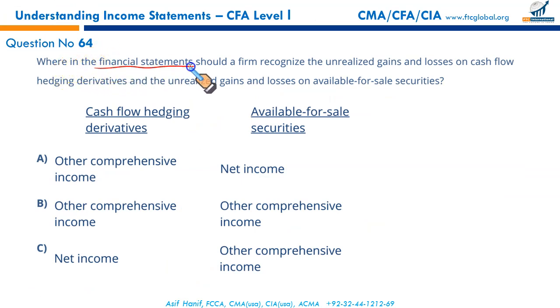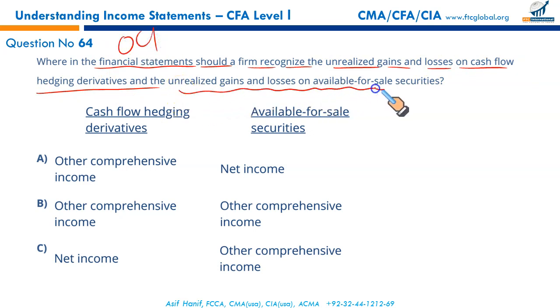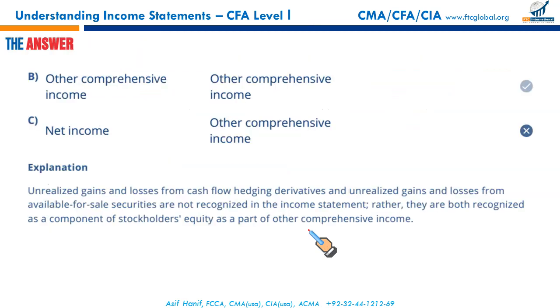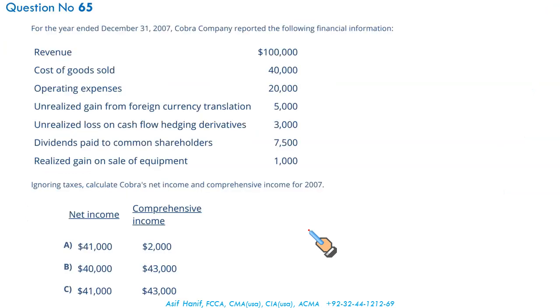Where in the financial statement should a firm recognize the unrealized gains and losses on the cash flow hedging derivative, and the unrealized gains and losses on the available for sale debt securities? Both of these will be reported as a part of other comprehensive income. We have agreed there are 4 items reported in OCI: foreign currency translation, gain and loss on defined pension plans, effective portion of cash flow hedge, and available for sale debt securities remeasurement, gain and loss. That makes B the correct option.